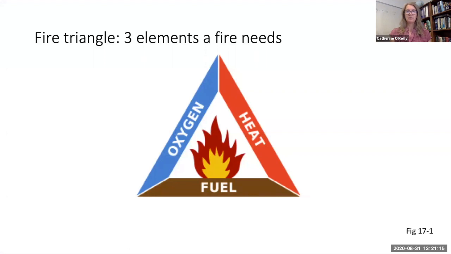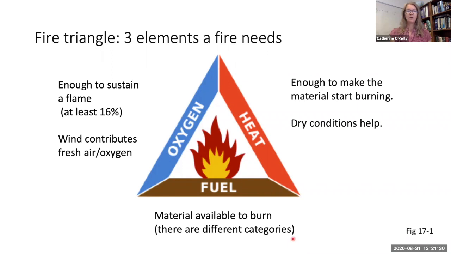A fire needs three things, and those things can be described by what's called a fire triangle. In addition to the fuel, a fire needs heat and it needs oxygen. If a fire doesn't have all three of these, it will die out. The quantity and the quality of fuel determines if a fire spreads. There are different types of fuel, and we'll talk about this more shortly. Fuel can only light if it is warm enough to start burning. For example, wet fuel doesn't light very easily, so dry conditions really help.